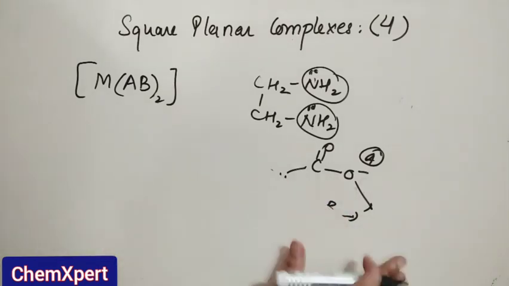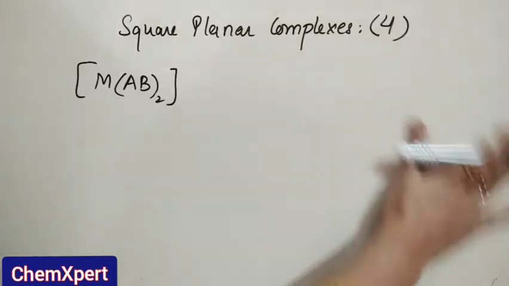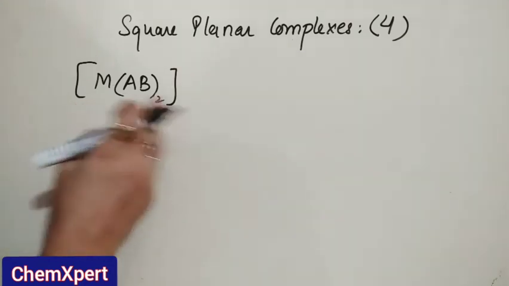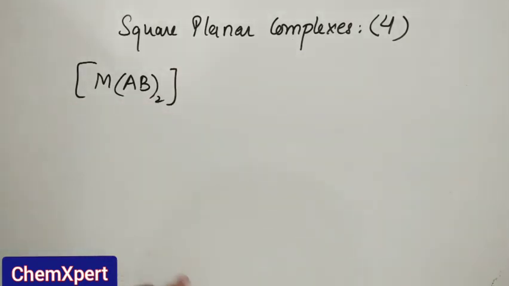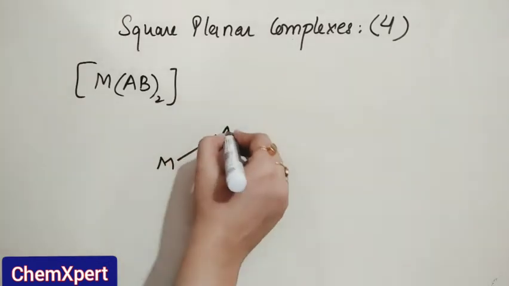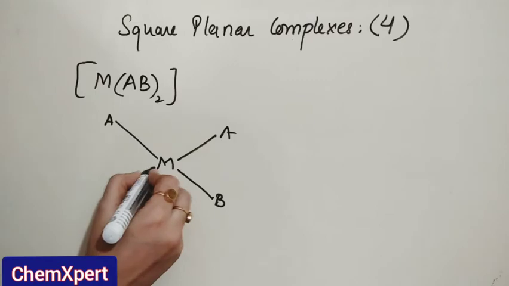So whenever a bidentate ligand is present and both the positions of the denticity are different, we can say the complex shows isomerism again, that is cis and trans. And how is it possible? For example, M(AB)(AB).